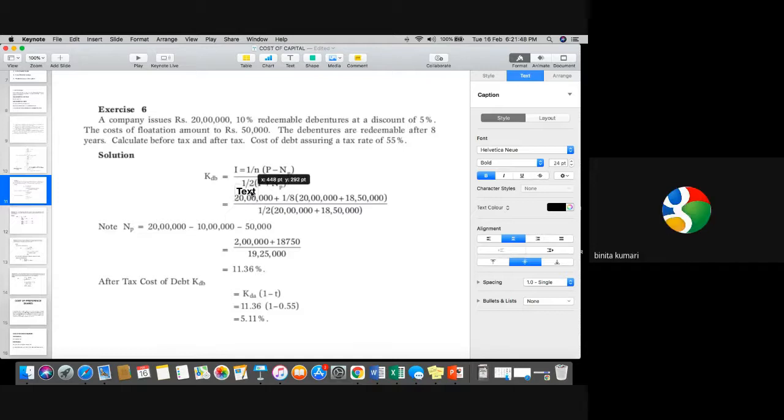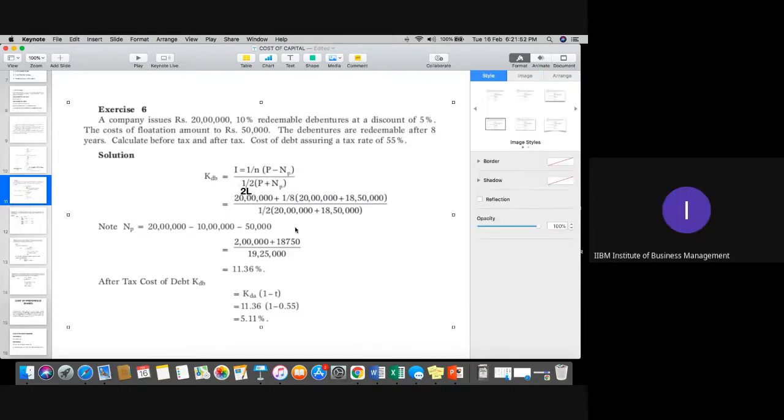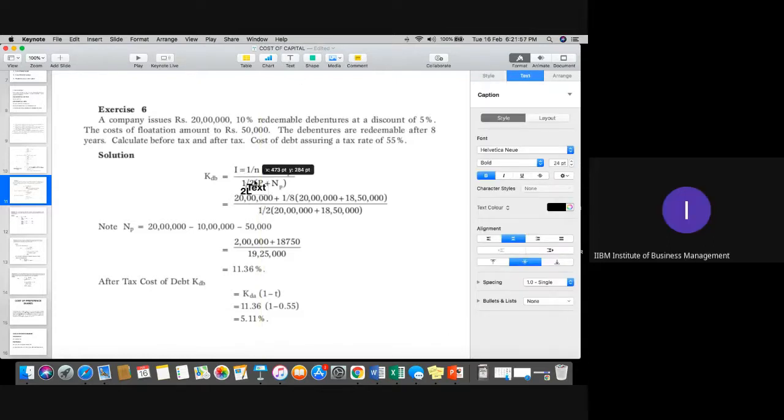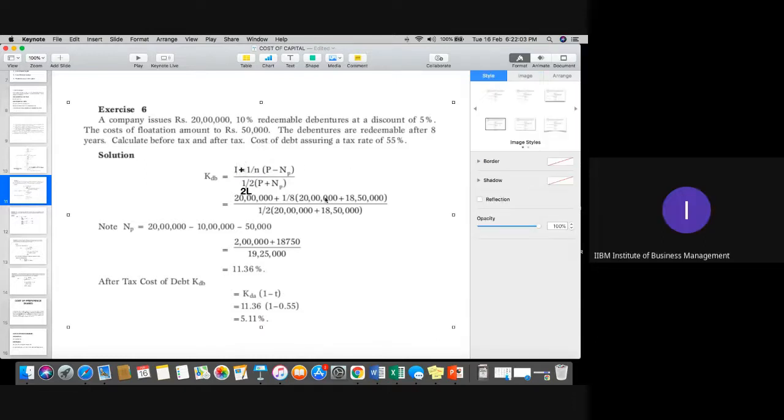Okay. So this is only 2 lakh, not 20 lakh. Interest plus 1 upon N. Now 1 upon N is basically number of years, which is 8, plus price. What is the price? Basically 20 lakh plus NP. What is NP now? Please try to understand.